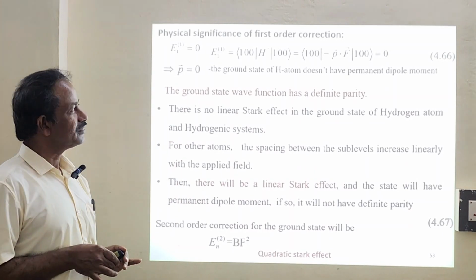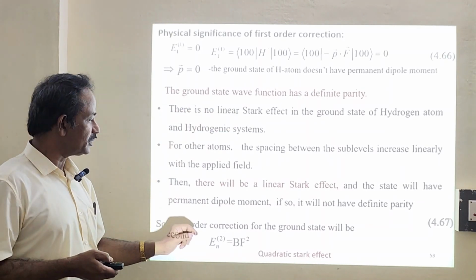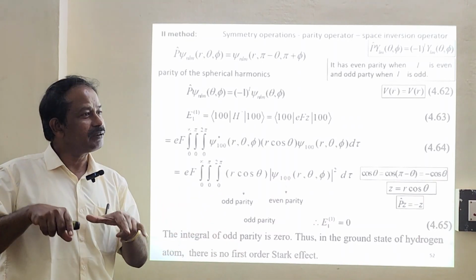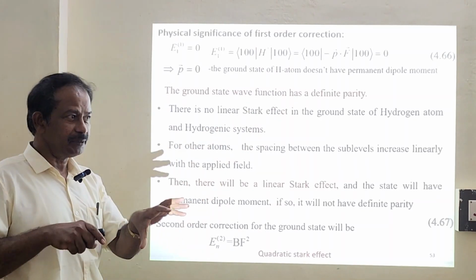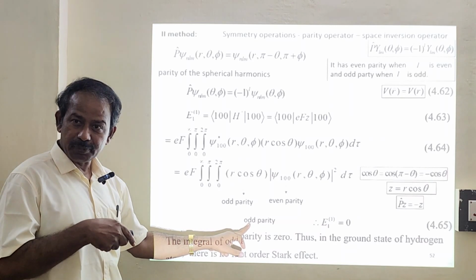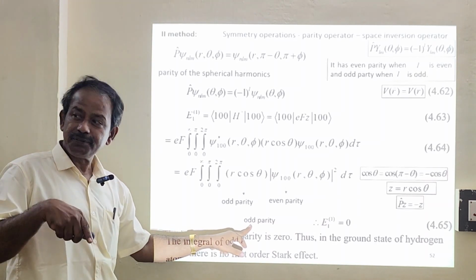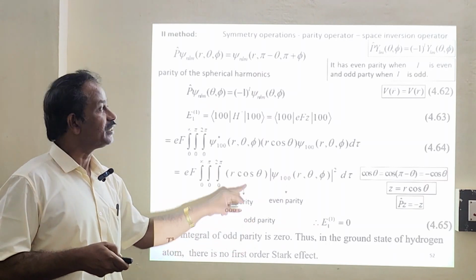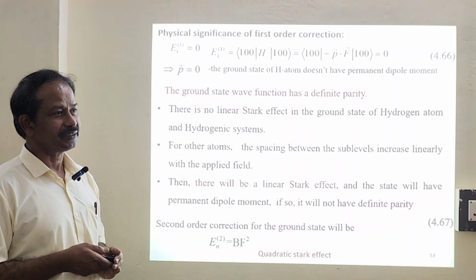Is it okay? The ground state wave function has a definite parity. Just now we looked into it as an odd parity. Suppose the wave function has an odd parity or an even parity, it implies that it has a definite parity. Definite parity means either odd or even. And we just now looked into this as an odd parity. The integration of odd parity is 0. So it has a definite parity, but there is no permanent dipole moment.